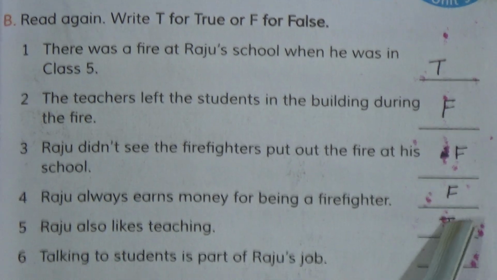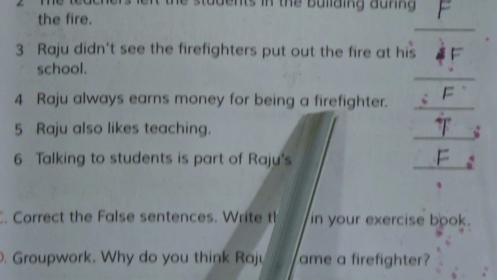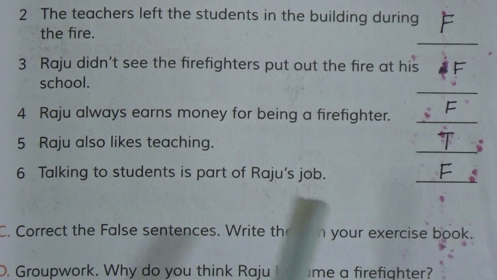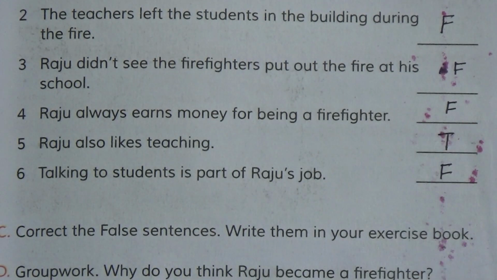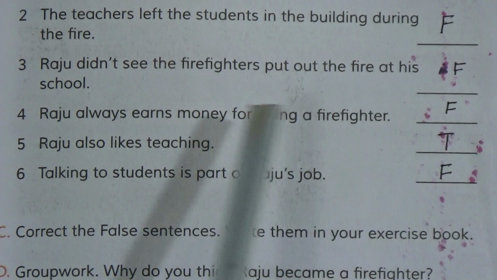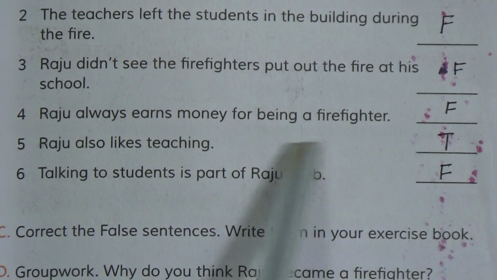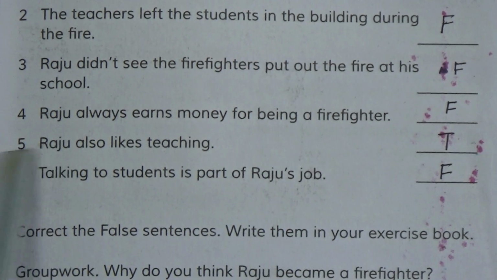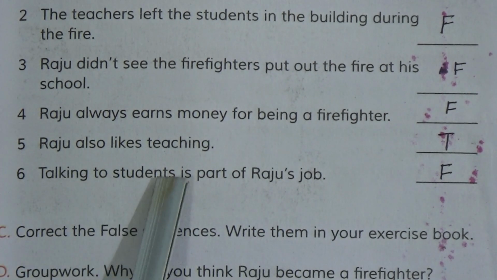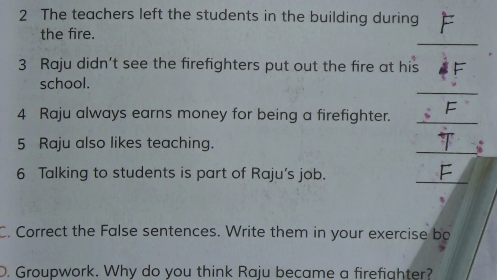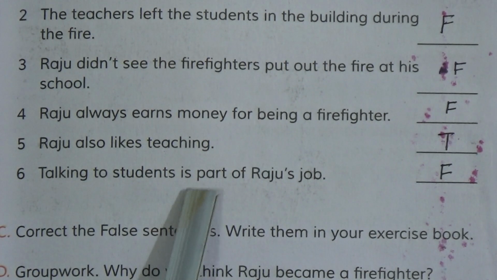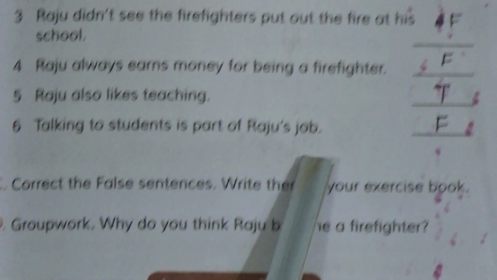Number 4, Raju always earns money for being a firefighter. This is false, because at first he was a volunteer and then he became a full-time firefighter. So that's why this is false, because when he was a volunteer, he didn't get any money for his duty. Number 5, Raju also likes teaching. This is true.